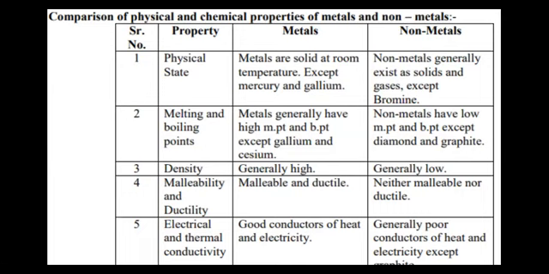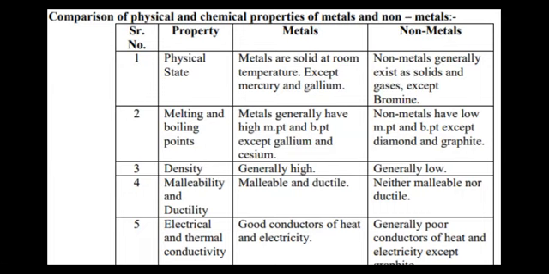So here it is written bromine. Bromine exists in a liquid form. When you expose bromine to room temperature, it starts vaporizing. Look at the second point, that is melting and boiling point. Basically children, metals have high melting and boiling points, but except again the same, that is mercury, gallium and cesium. While non-metals have low melting points. As I told you, they exist in a gaseous form and bromine exists in a liquid form.